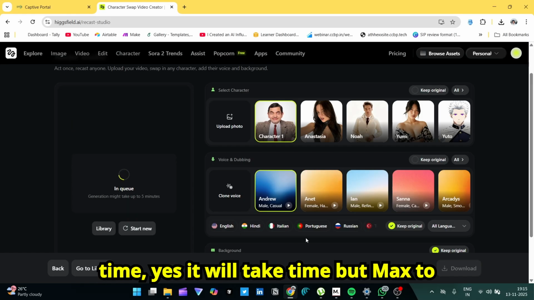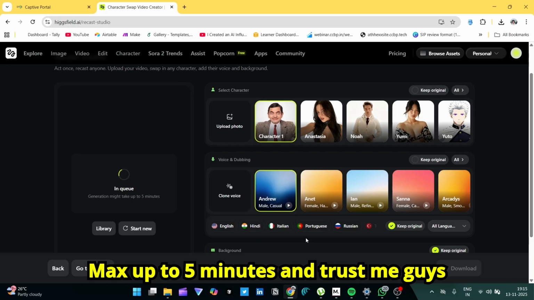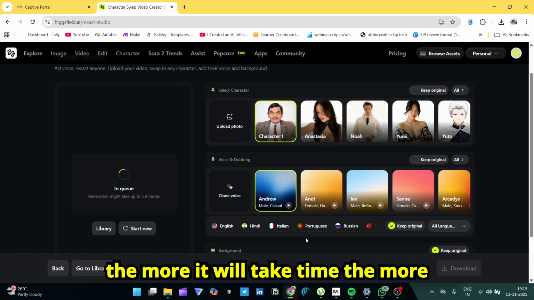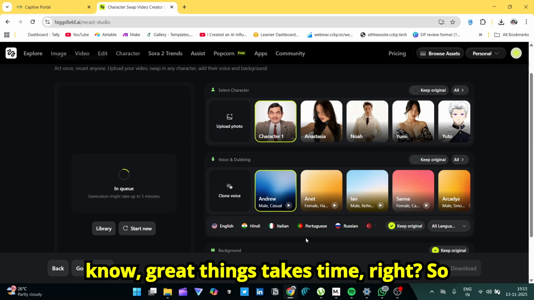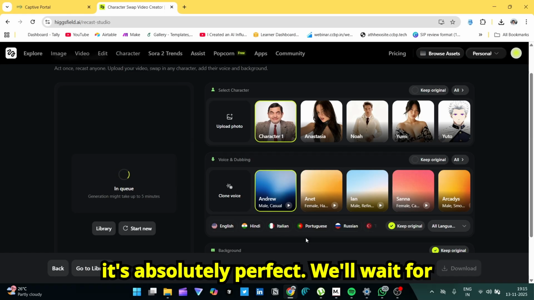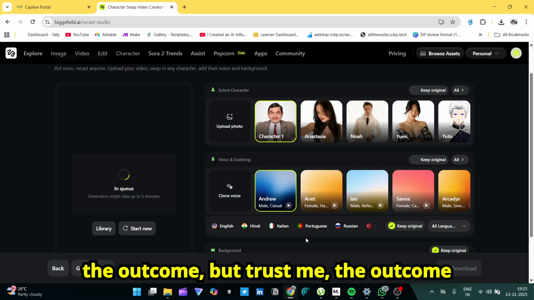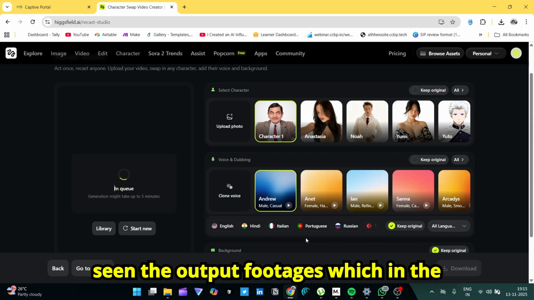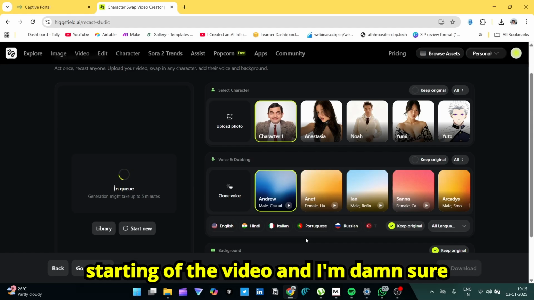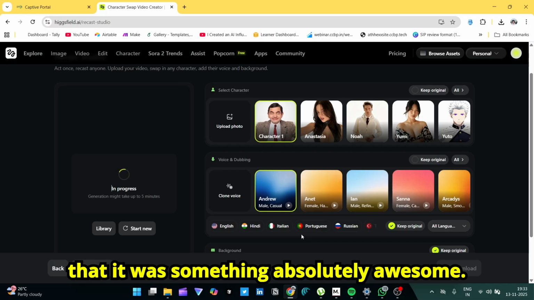So it'll take time. Yes, it'll take time, but max up to 5 minutes. And trust me, guys, the more time it takes, the more refined your output will be. And as you know, great things take time, right? So it's absolutely perfect. We'll wait for the outcome, but trust me, the outcome is gonna be crazy for real. You have seen the output footage at the start of the video, and I'm damn sure that it was something absolutely awesome.